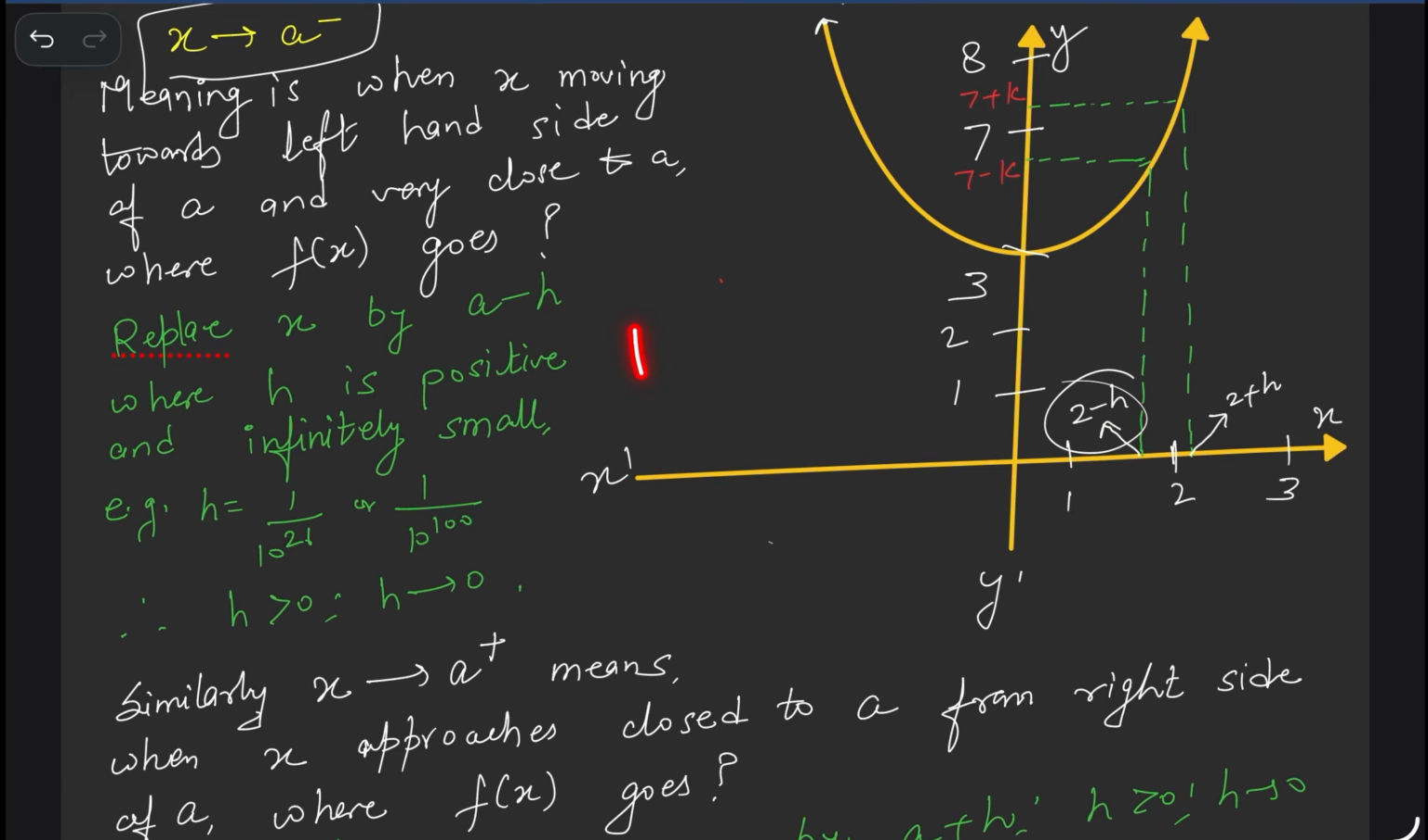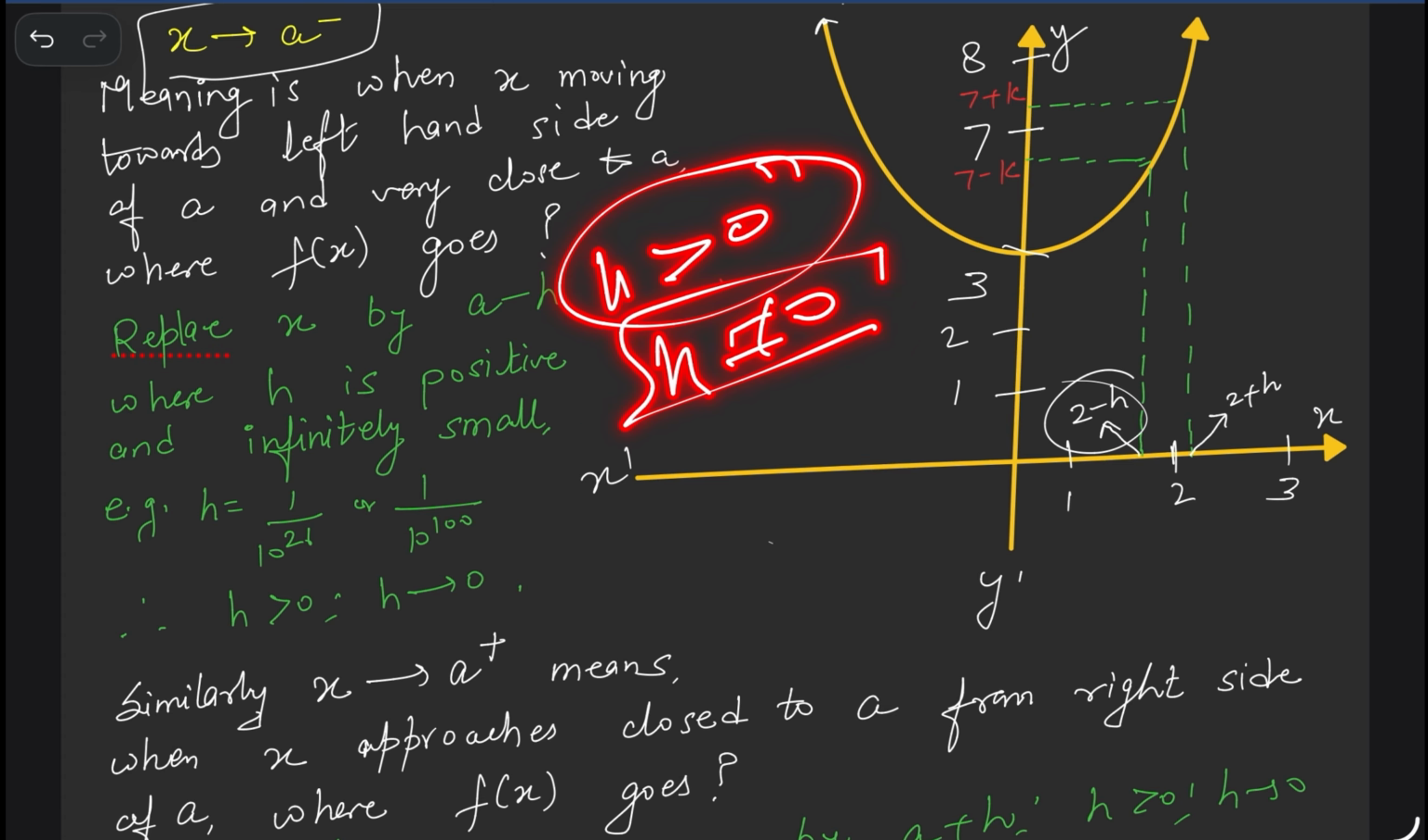So 1.9999 means what? What can you write? 2 minus 0.0001, we can write or not? So this is the meaning of h. H is always positive. Be careful about h. H is always positive. H is never equal to 0.